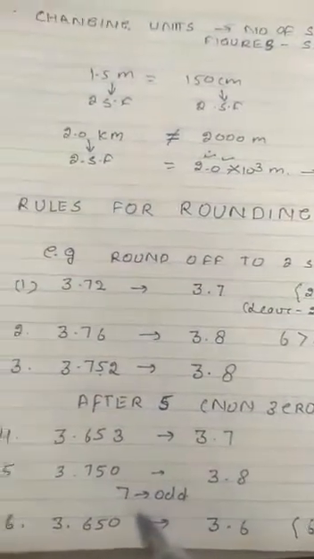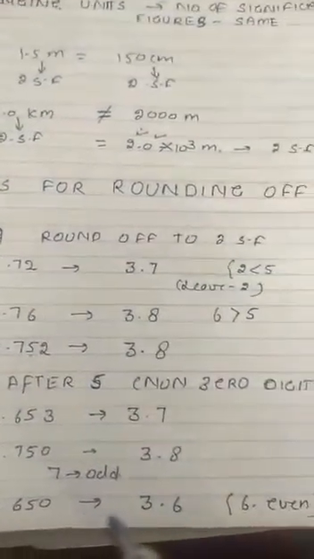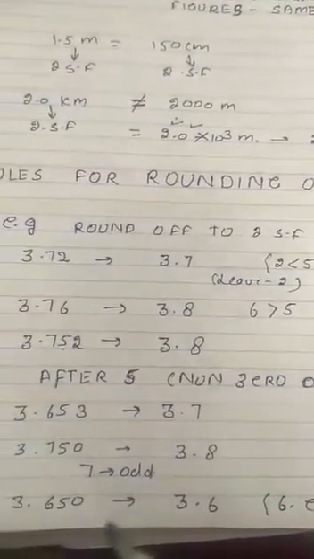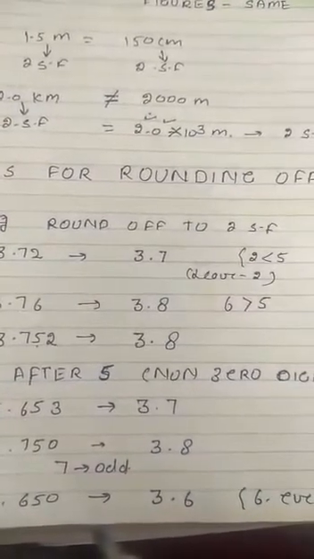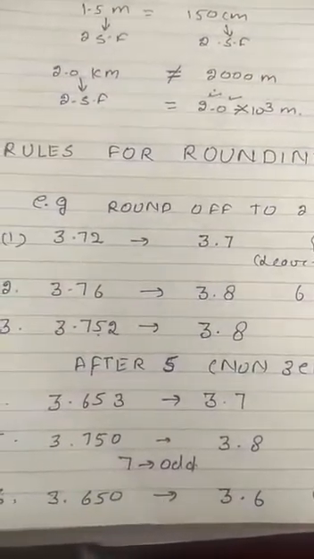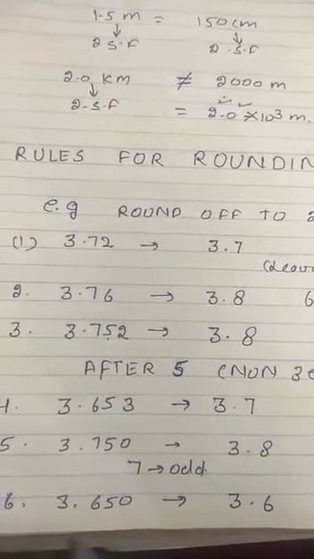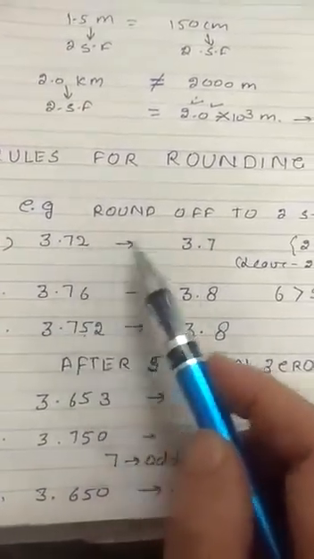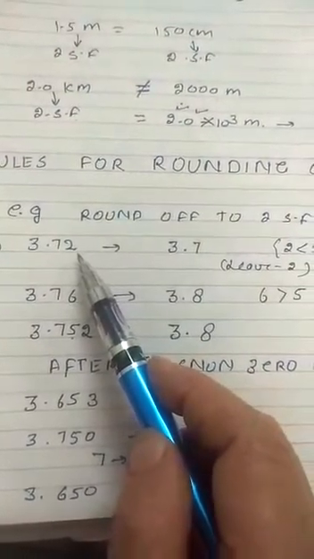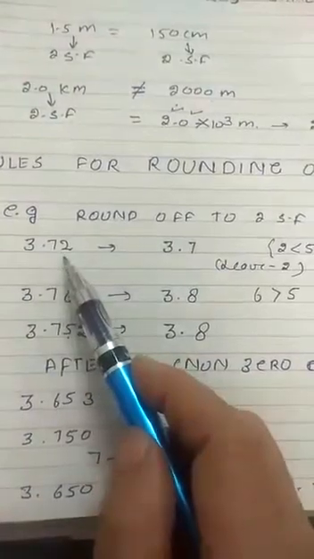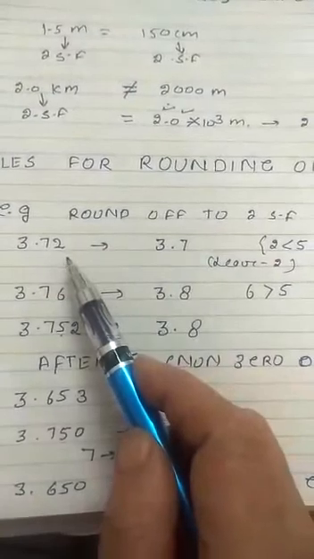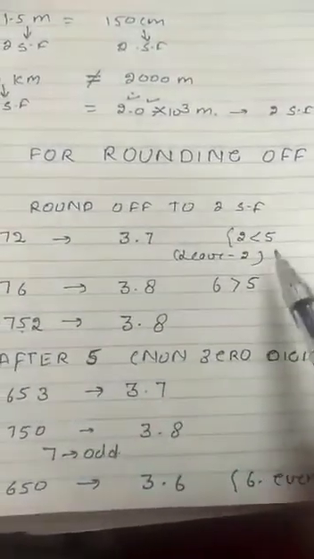And now there are certain rules for rounding off. Rounding off आप करते आए हैं junior classes से भी, but there are certain rules. For example, we have to round off to two significant figures every value. Let's take an example. First of all, 3.72. We have to round off to the two significant figures. Means हमने इस 2 को means जो है 2 को रिमूव करना है. तो 3.72 को हम 3.7 लिख सकते हैं. That you all know, because this last digit 2 is less than 5, so we can leave it.